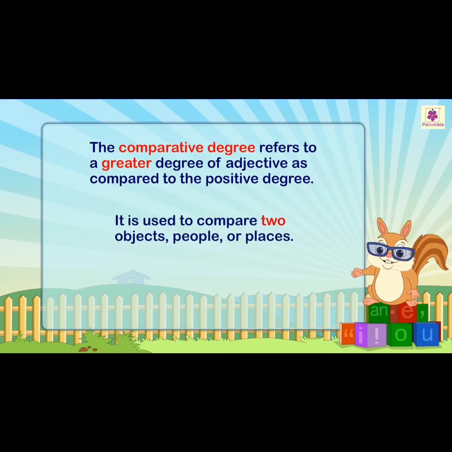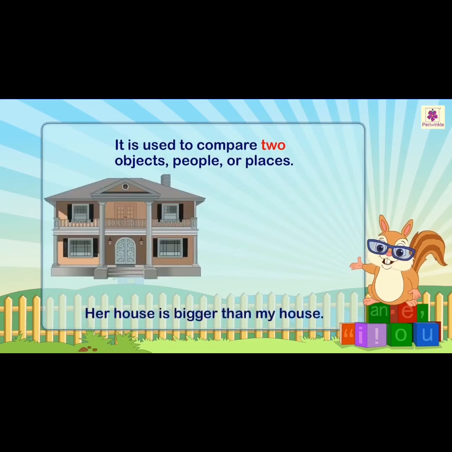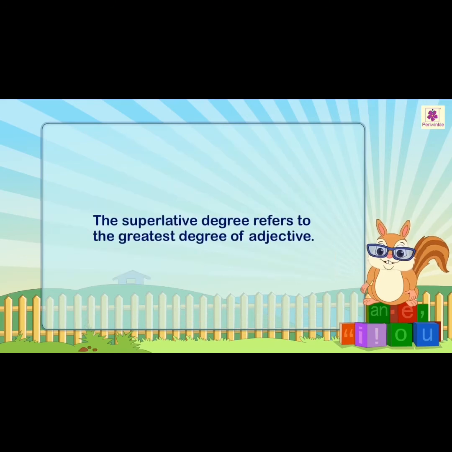In the name itself, comparative tells that we are going to compare. See here, her house is bigger than my house. I am using bigger than my house.